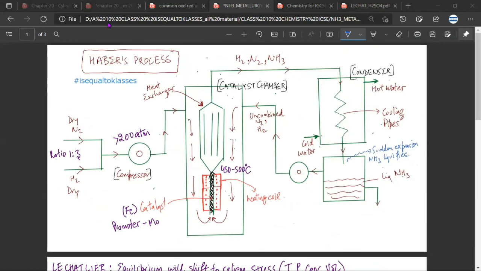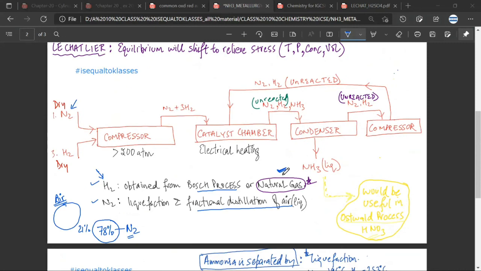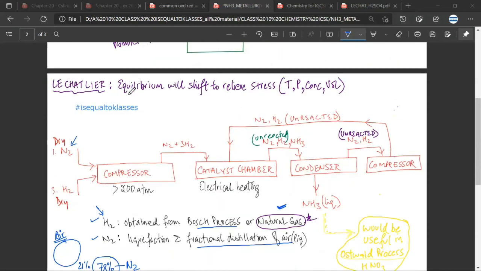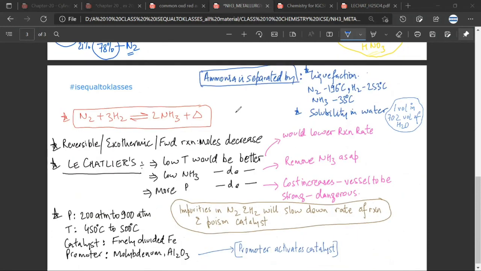This figure is not important from your exam point of view. The things which I feel are important are, one, a good understanding of the Le Chatelier principle, how it is useful in this reaction, as well as when you do the contact process. These would be important topics. Second, you should understand how ammonia is separated.